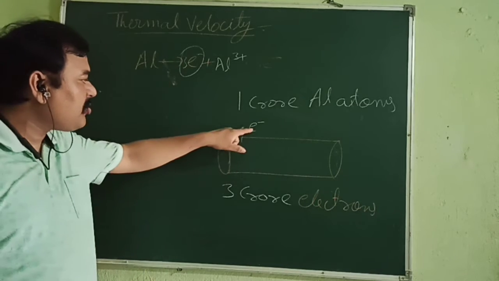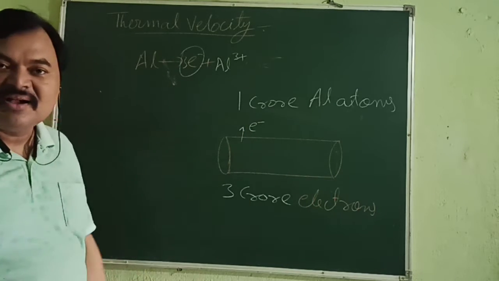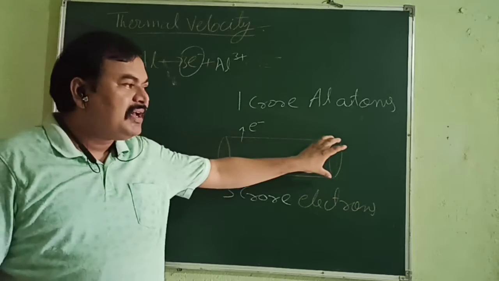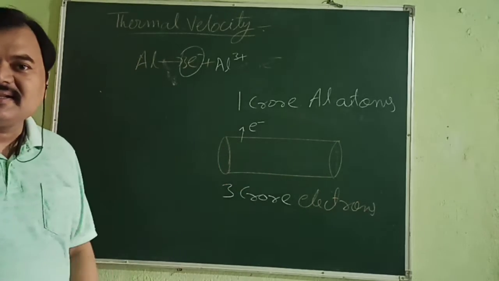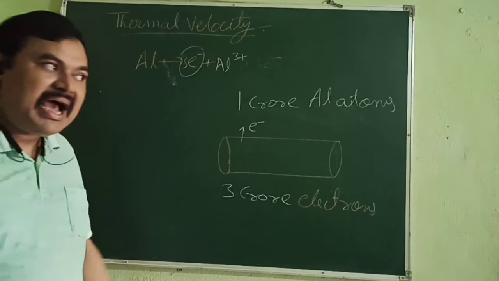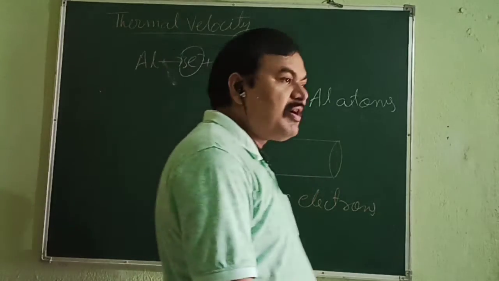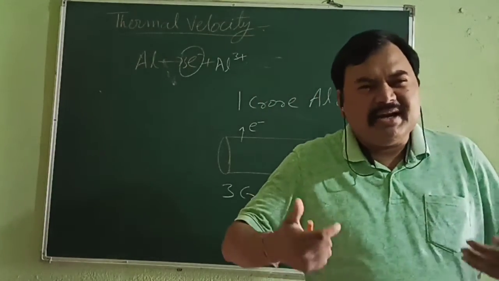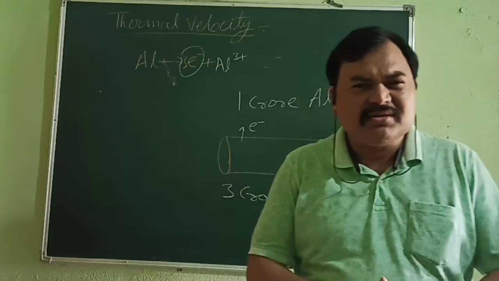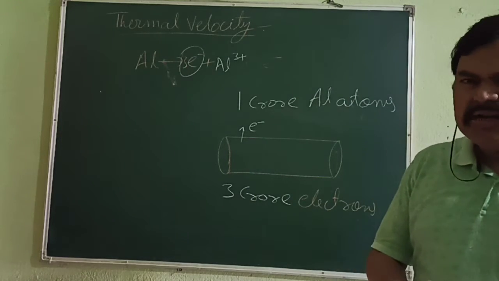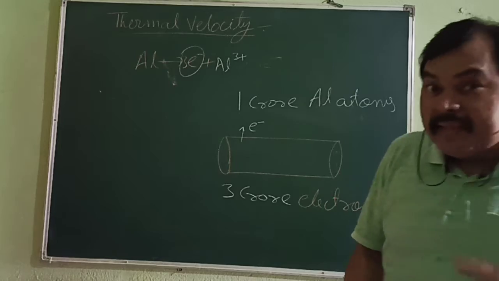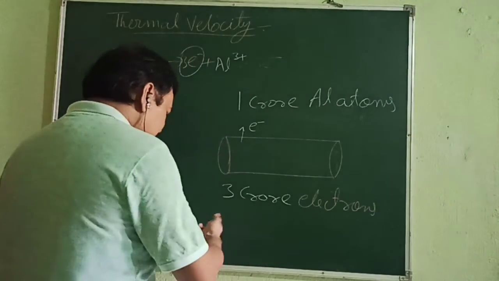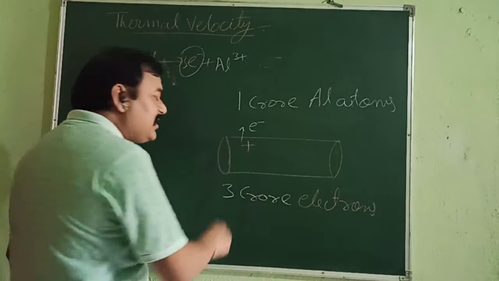The moment this electron has left the surface, this aluminium conductor has lost 1 electron. As it has lost 1 electron, will it acquire some charge or not? Yes. What type of charge? You are right, it will acquire positive charge.